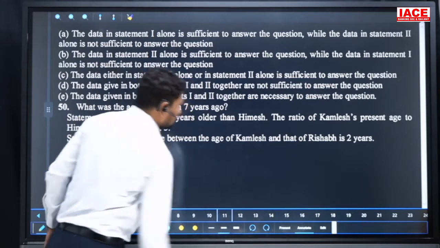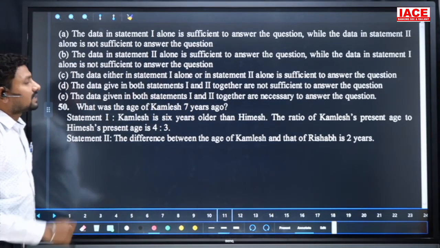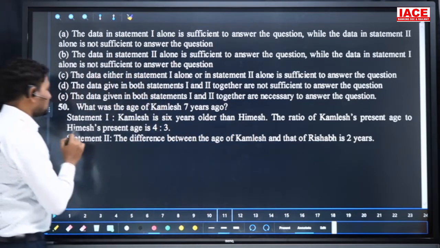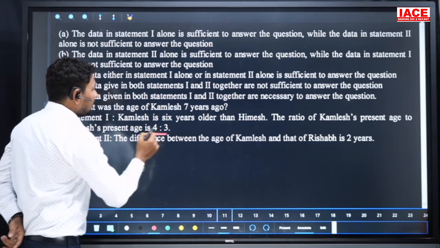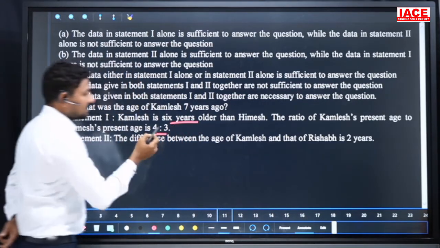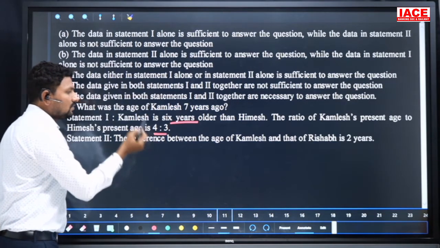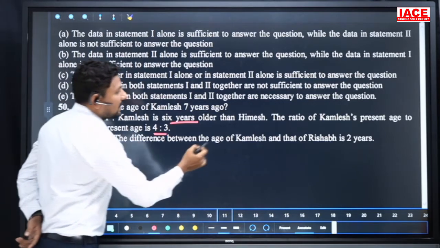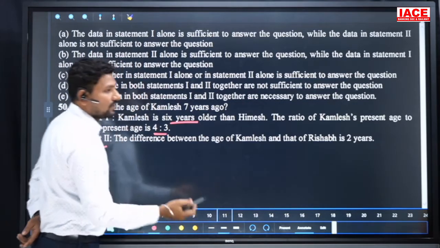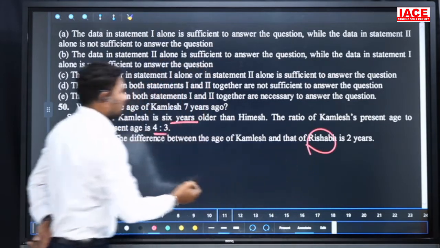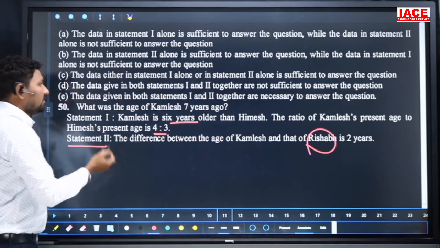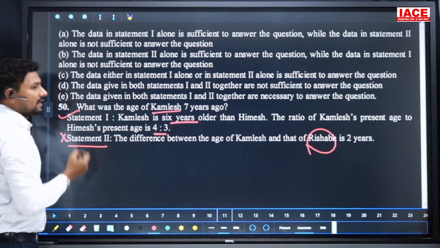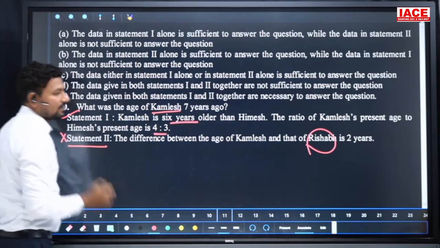Next, the 50th question. What was the age of Kamlesh 7 years ago? Kamlesh is 6 years older than Himesh, and the ratio of Kamlesh's present age to Himesh's present age is 4 is to 3. Here the gap is 6 years and the ratio is 4 is to 3, so statement 1 alone is enough to find an answer. Then go to statement 2: the difference between the ages of Kamlesh and Rishabh is 2 years. We do not require the Rishabh value. Without it we can easily find Kamlesh's age with the help of statement 1. That means statement 1 is sufficient for the 50th question, and statement 2 is not required.